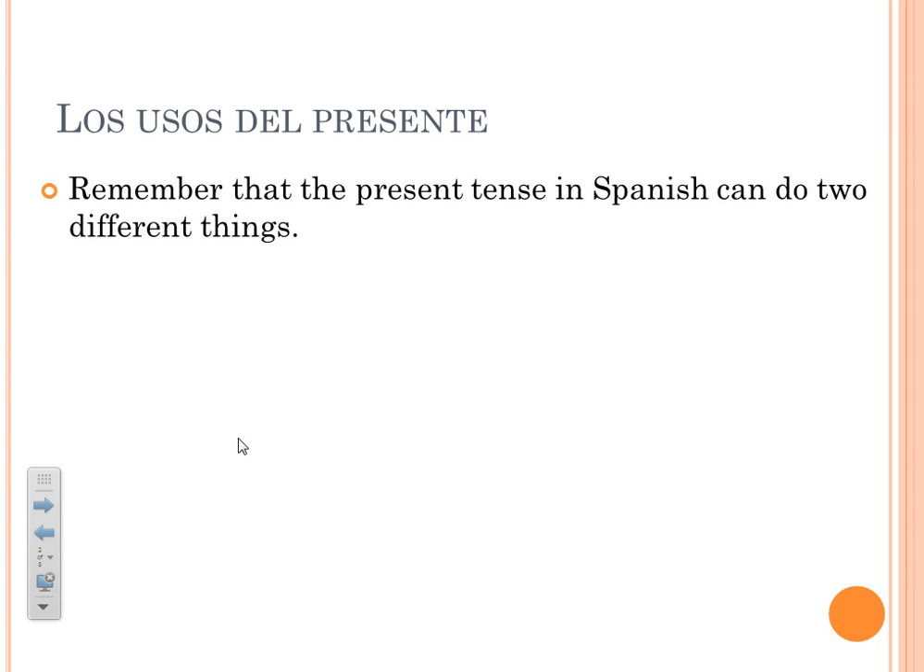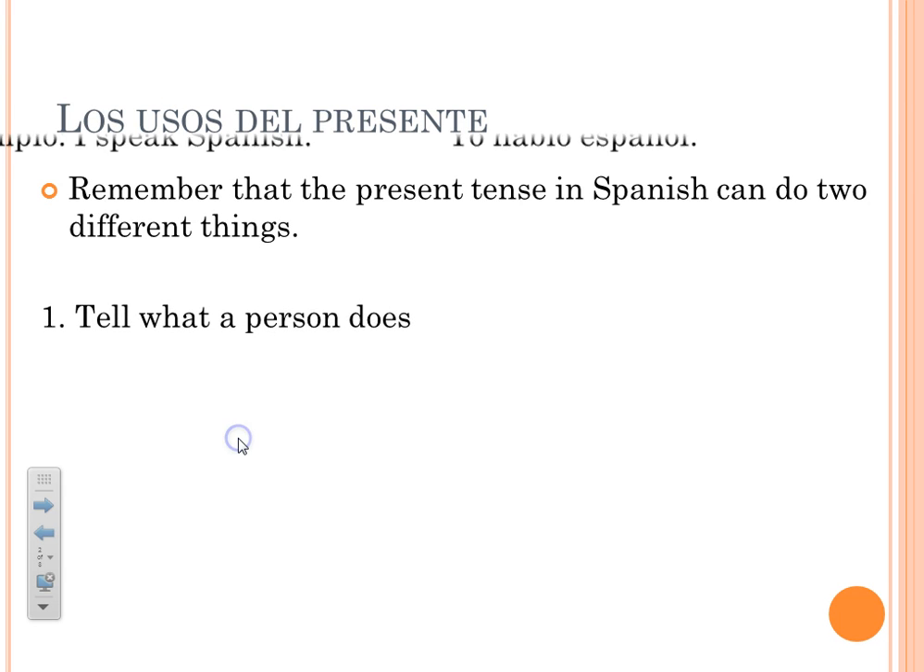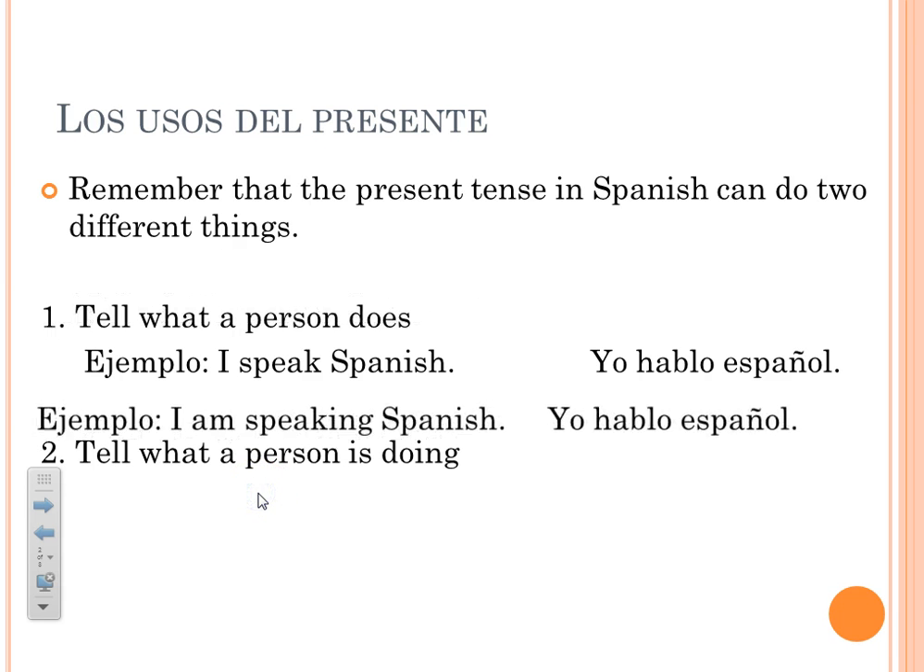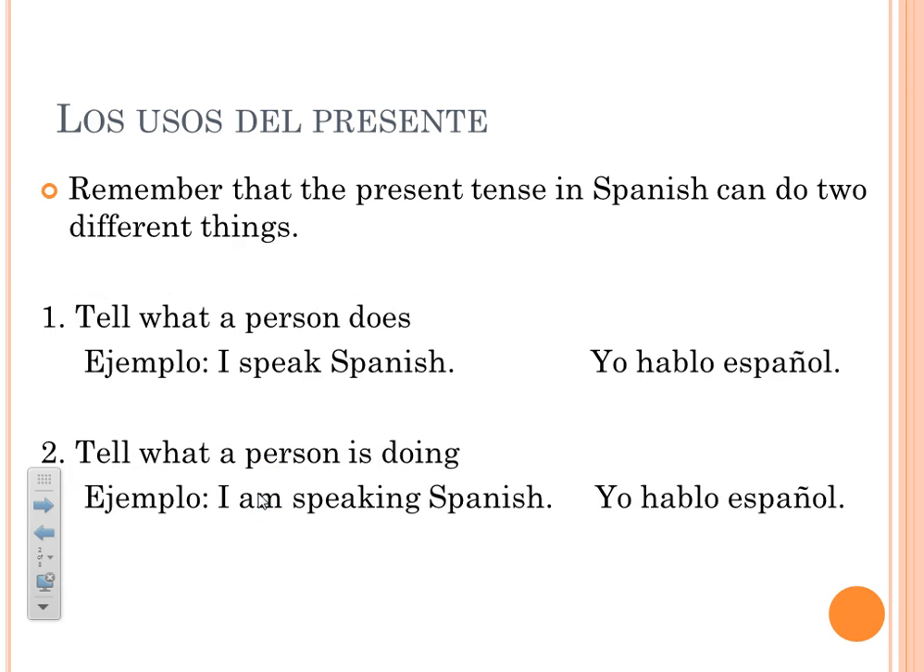Remember, in Spanish 1, we learned that the present tense in Spanish can do two different things. First of all, it can tell what a person does. Por ejemplo, I speak Spanish, yo hablo español. Or it can be used to tell what a person is doing. Por ejemplo, I am speaking Spanish, yo hablo español. Both sentences, or I'm sorry, this one sentence means both of those two things.